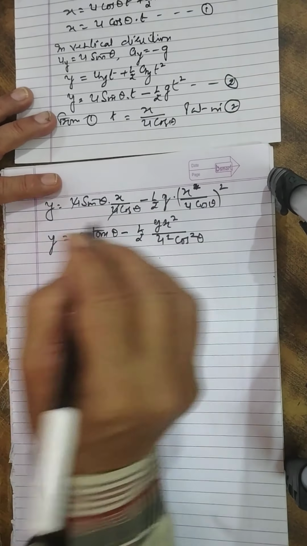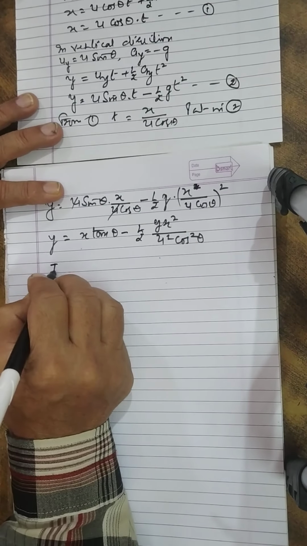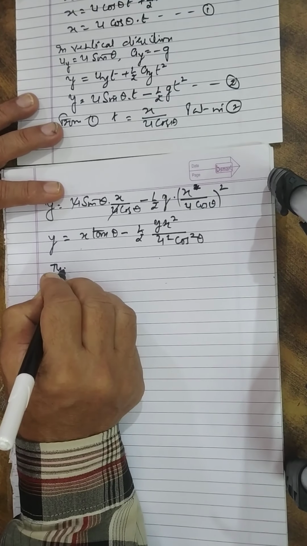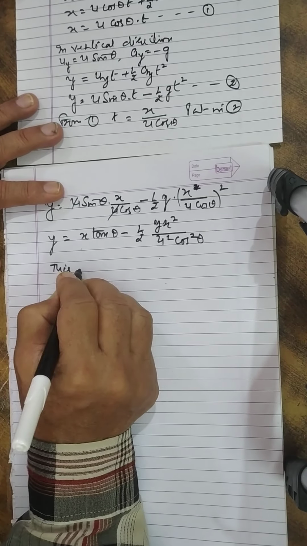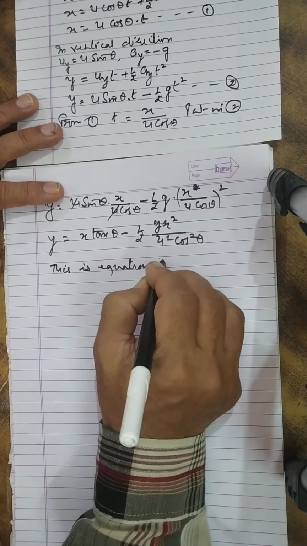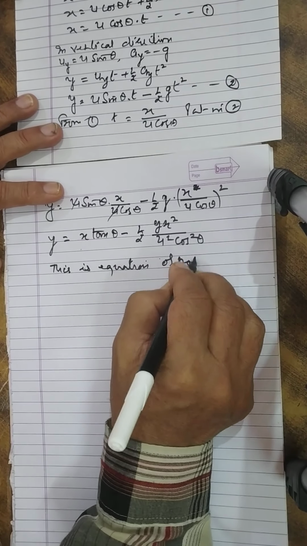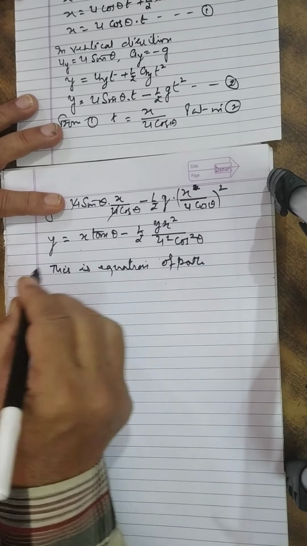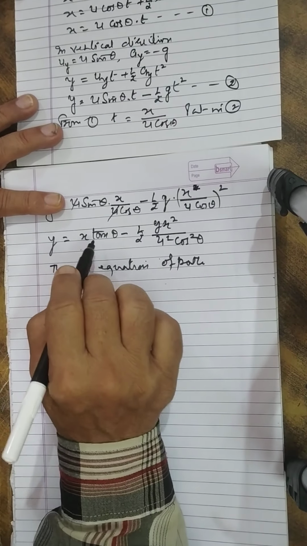So this is the equation of path. And what is this? This is a quadratic in x.